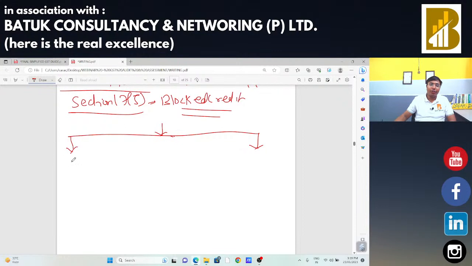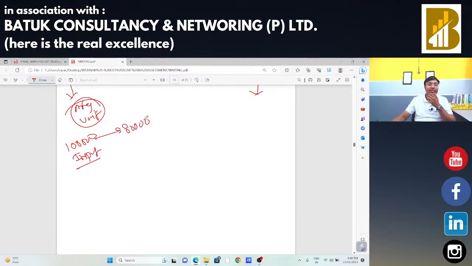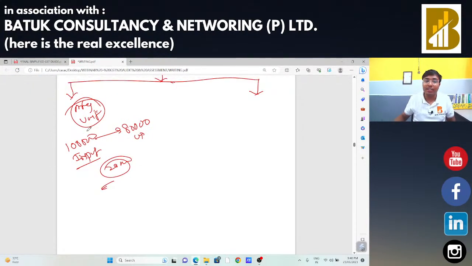I have a manufacturing unit, and I need to input 1 lakh units. From that input, I am getting 80,000 units as output. 20,000 is my normal loss. In case of normal loss, input tax credit is allowed on the complete 1 lakh units.